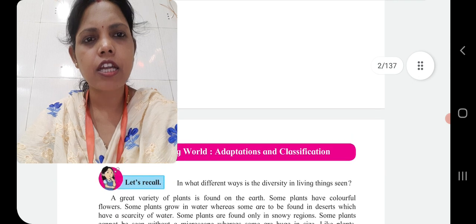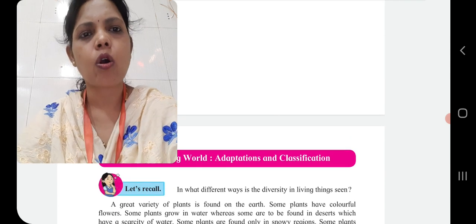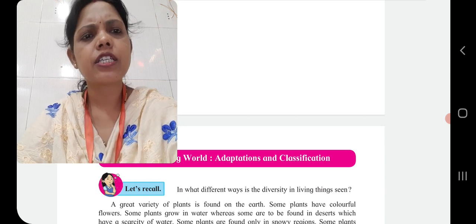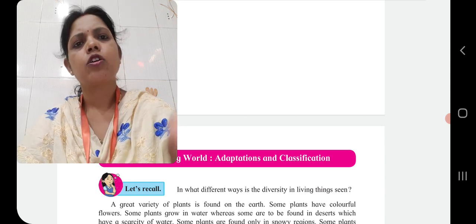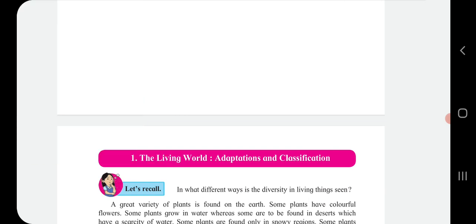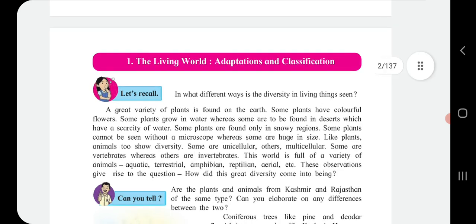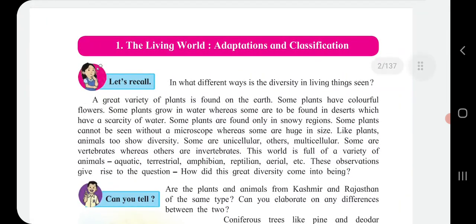So children, in our first chapter, let's recall in what different ways the diversity in living things is seen. In our first sentence itself, the question is there: in what different ways? A great variety of plants is found on the earth. Some plants have colorful flowers and some plants grow in water.